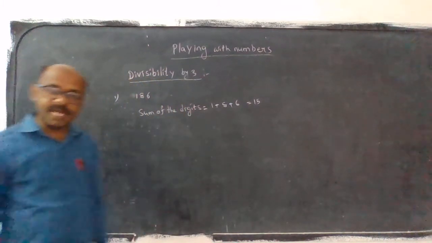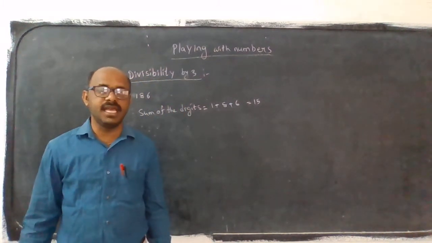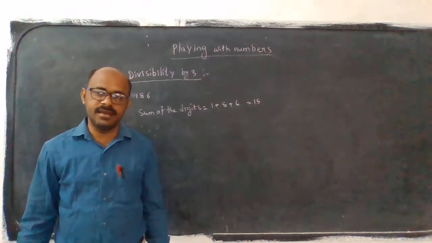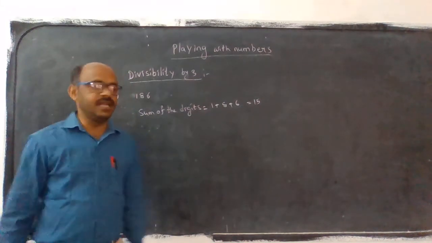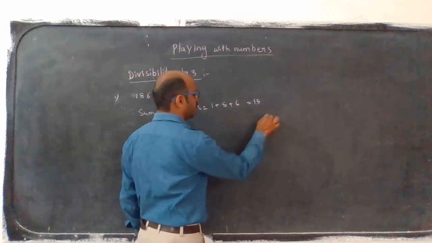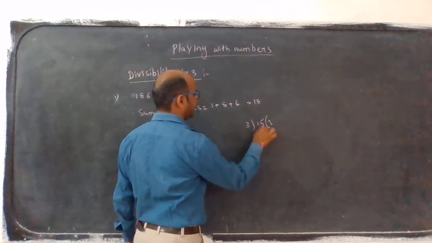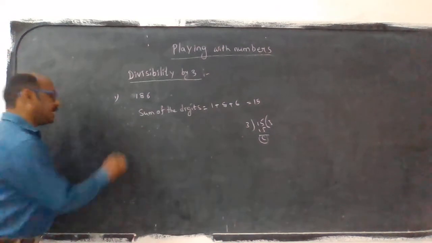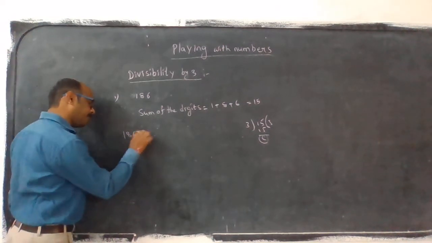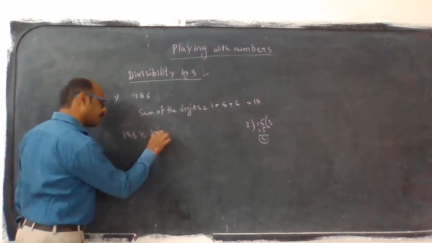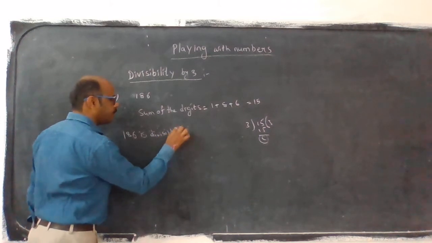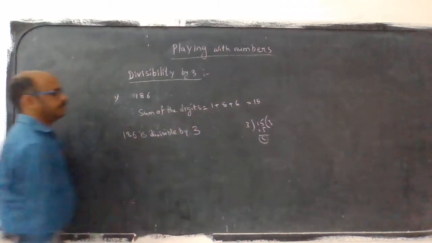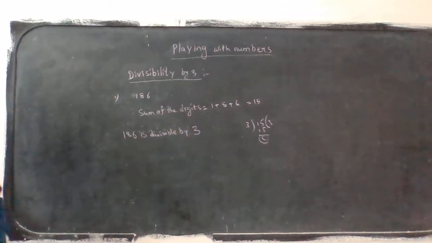So 15 is a multiple of 3. 3 fives are 15. We can do the division also: 3 fives are 15, remainder is 0. So 186 is divisible by 3.